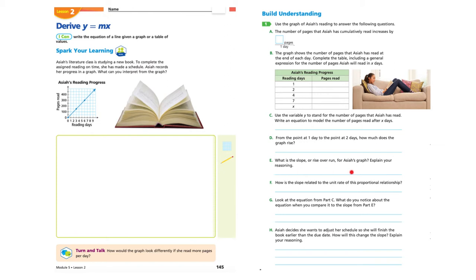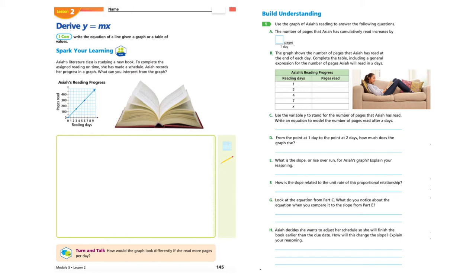E, what is the slope or rise over run for Asaya's graph? Explain your thinking. So you're going to kind of have to think back to lesson 1 and how do you figure out rise over run? And F, how is the slope related to the unit rate of this proportional relationship? So this is the unit rate here, pages read over reading days, and that'll give you the unit rate of that proportional relationship.